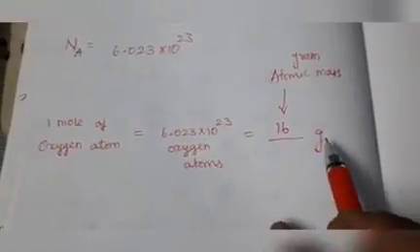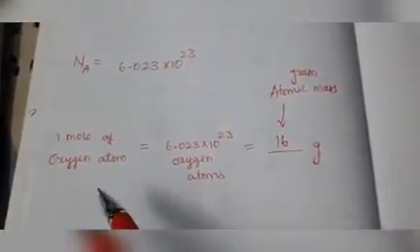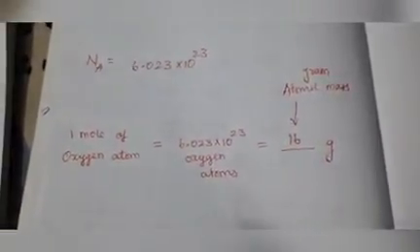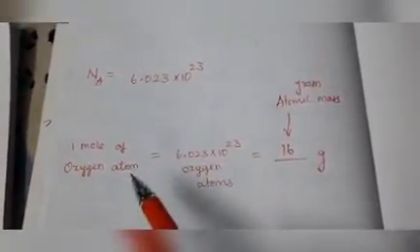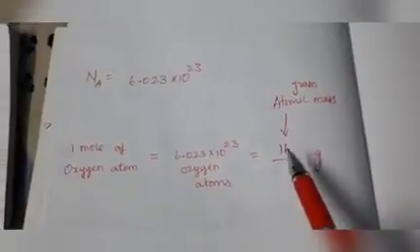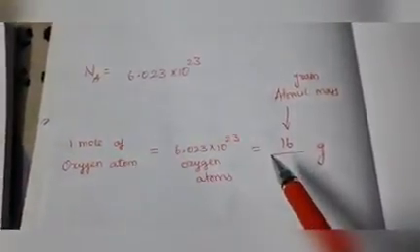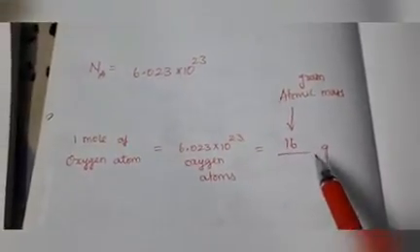So it is equal to dash gram. In that dash, for atoms you write atomic mass, for molecules you write molecular mass. Here they are speaking about oxygen atoms, so this is equal to its atomic mass. The mass number of oxygen is 16, so this is equal to 16 gram.